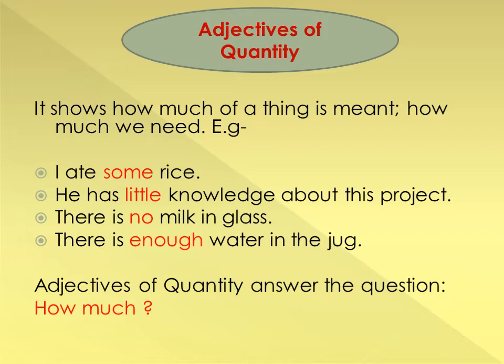So how can we identify an adjective of quantity in the sentence? By answering the question how much. In this we can add any, much, little bit, so many, etc.